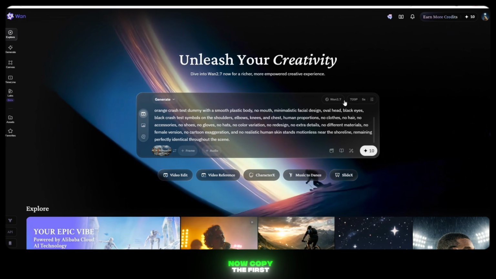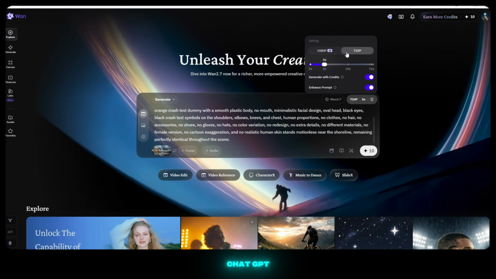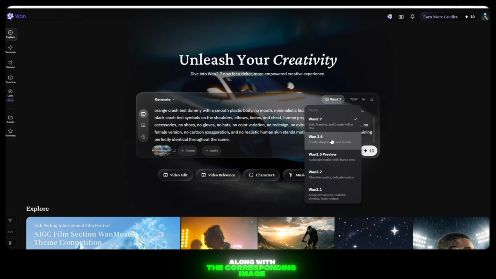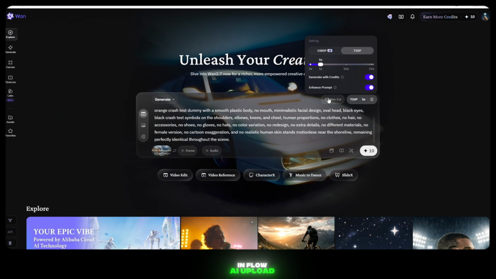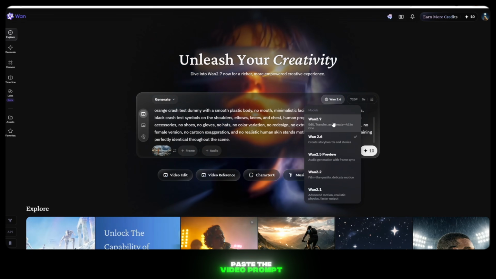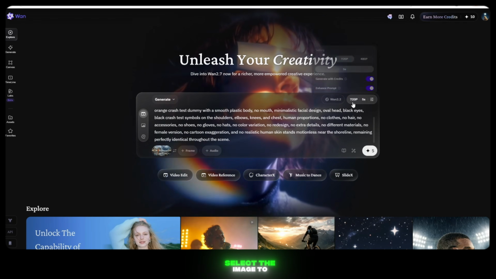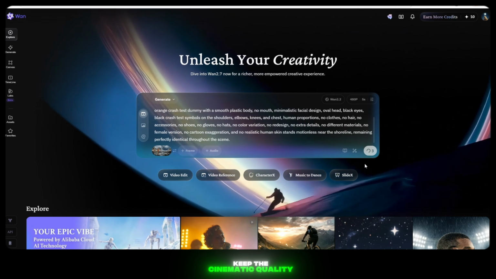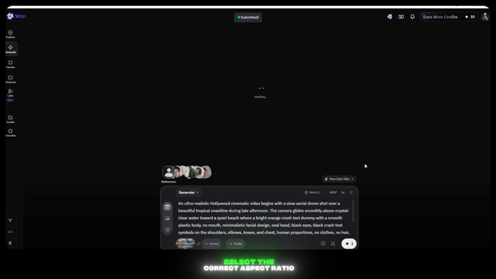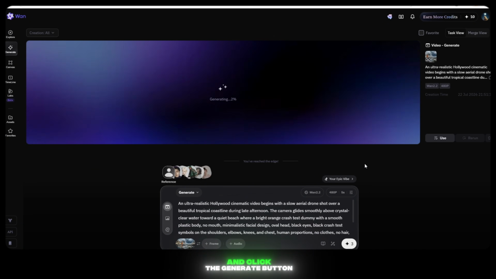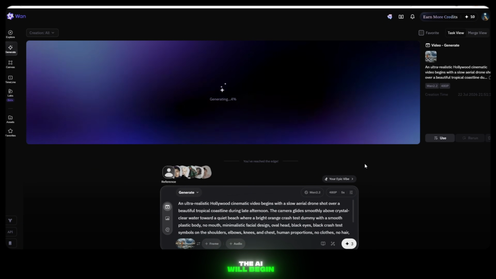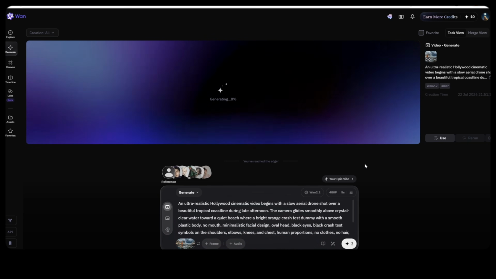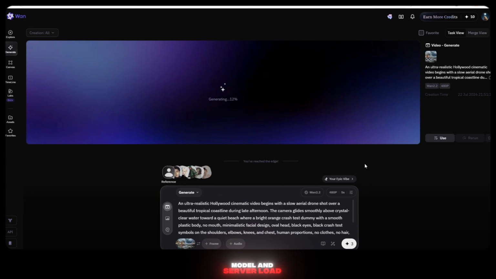Now copy the first video prompt generated by ChatGPT, along with the corresponding image we created in Flow AI. Upload the image, paste the video prompt into the prompt box, select the image to video option, choose your preferred AI model, keep the cinematic quality settings enabled, select the correct aspect ratio, and click the Generate button. The AI will begin transforming your static image into a smooth cinematic animation. The generation usually takes only a short time depending on the selected model and server load.